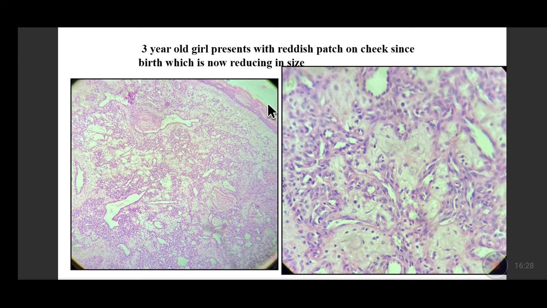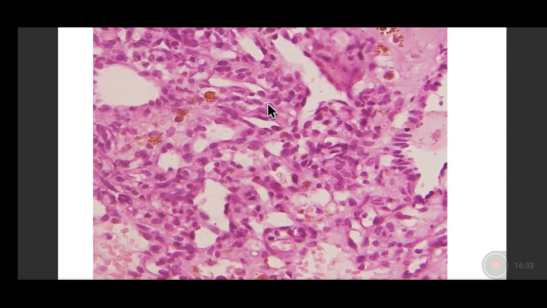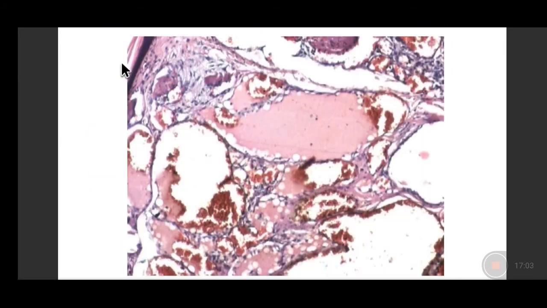However, if it is not decreasing in size, then you may need to simply excise it. No further treatment is required. Many a times, if we keep compressing these blood vessels, the RBCs may extravasate out into the periphery, into the septas, in the interstitium areas, and the hemoglobin will get converted into the hemosiderin, which can be seen as this bright colored brown refractile material. So that can sometimes be an indicator that this has been there for some time.